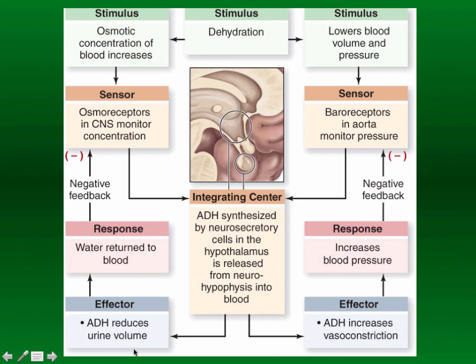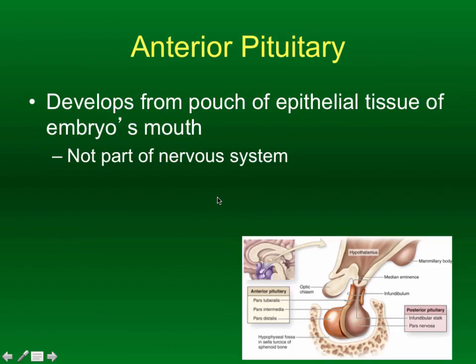That's going to help reduce urine volume, more water back into the blood, and so because more water is going into the blood and more solutes leaving the body, the osmolarity of the blood is going to go back to where it needs to be. And again, that information is sent back to the hypothalamus continuously so they can monitor the situation as needed.